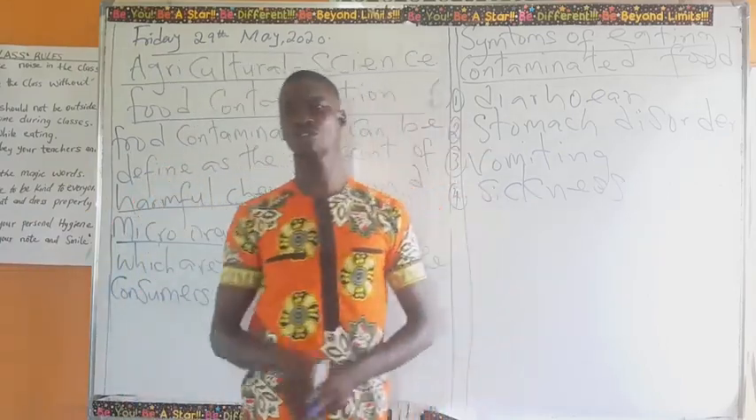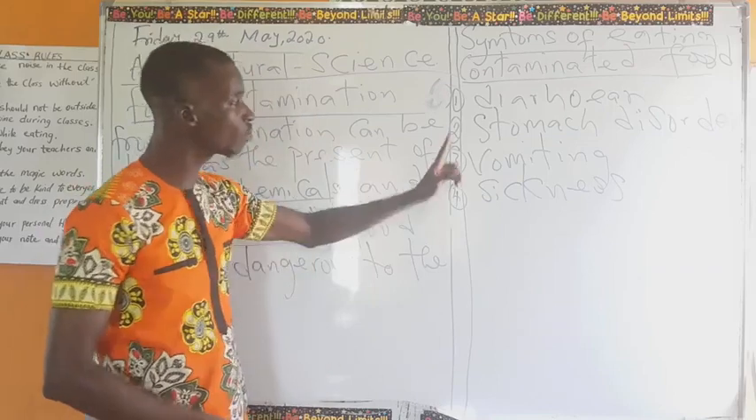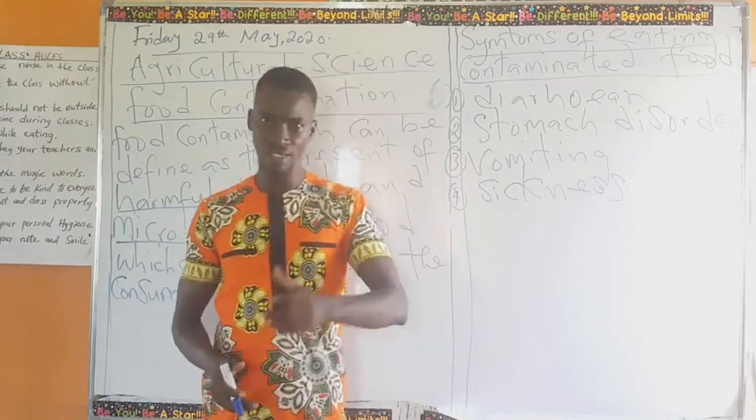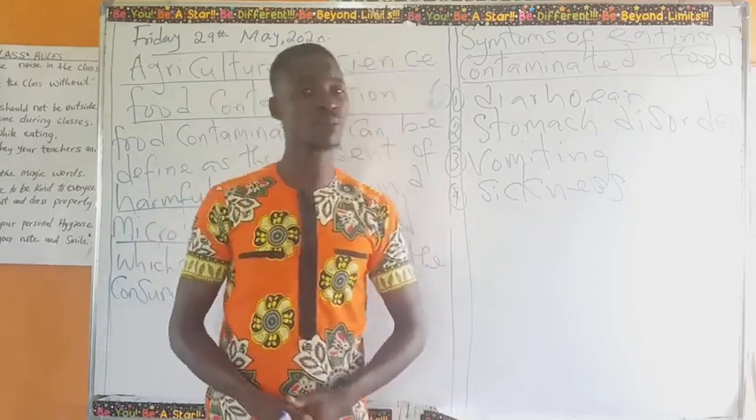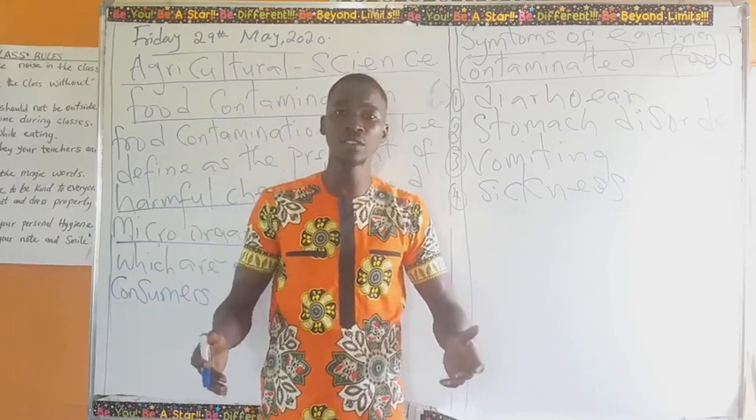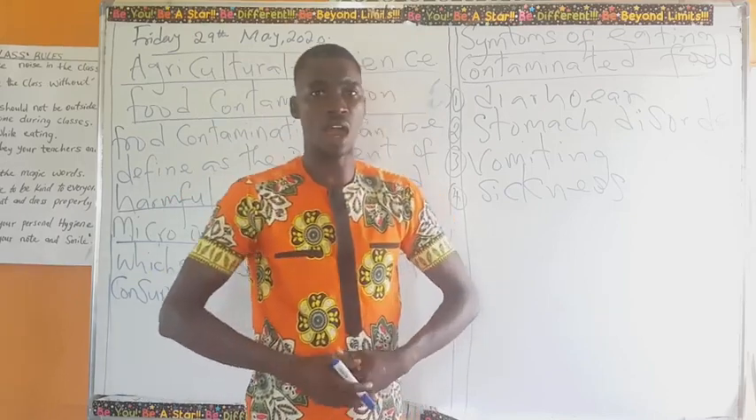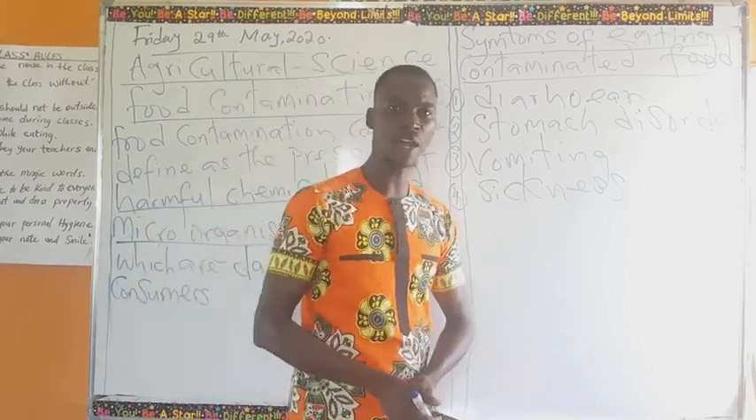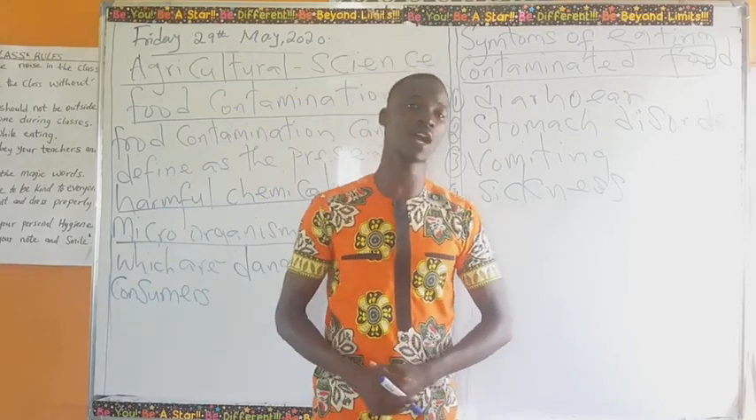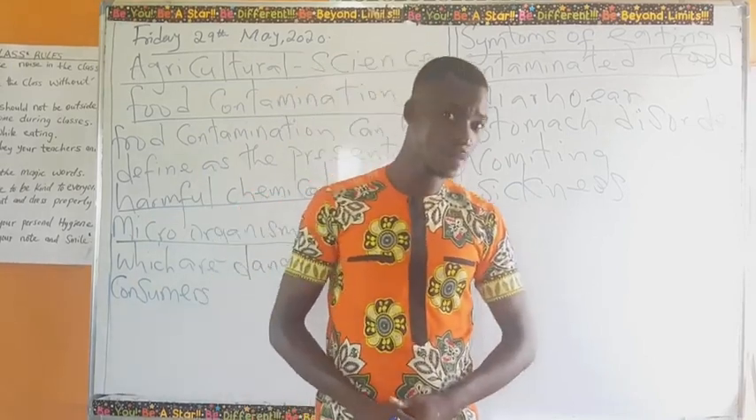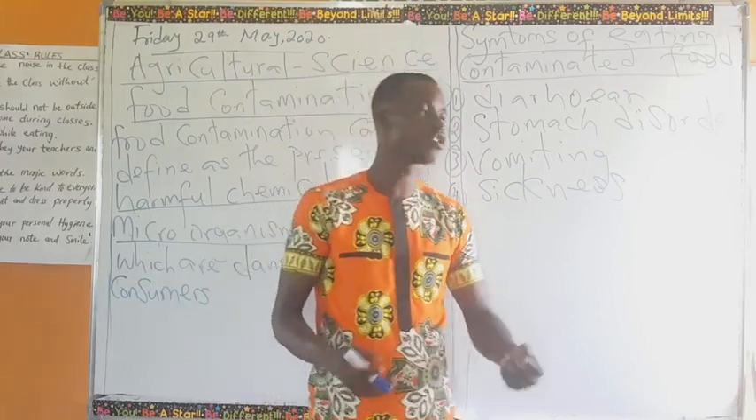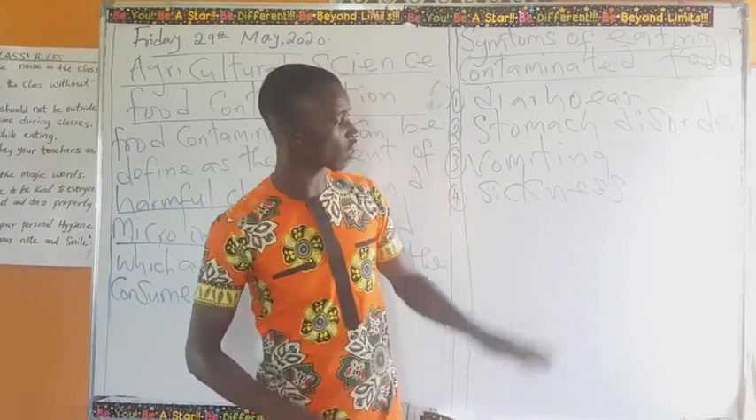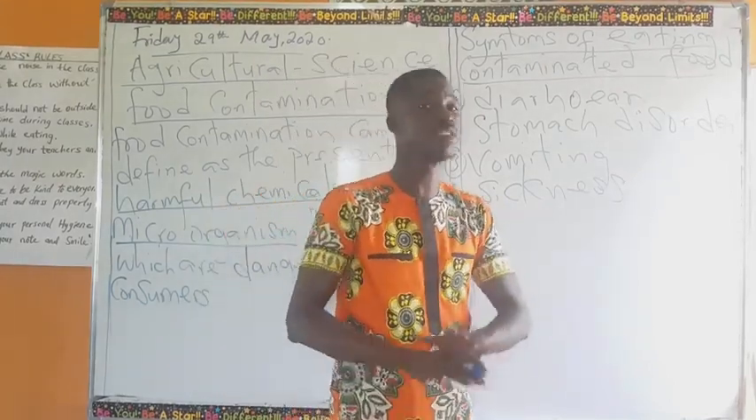Now, somebody may ask a question that sometimes, even if you don't eat contaminated food, you may vomit. Yes, that is true. Sometimes if you eat something that your system is not used to, you may vomit. For instance, if a Nigerian man finds himself in a Chinese restaurant and eats one of their foods, he may also vomit because his system is not used to that kind of food. It does not mean that the food is contaminated.